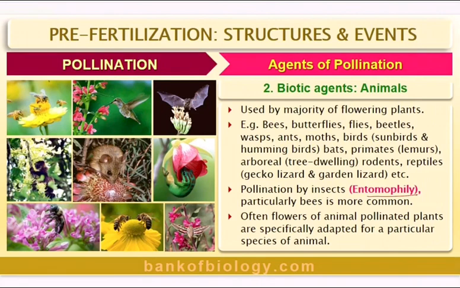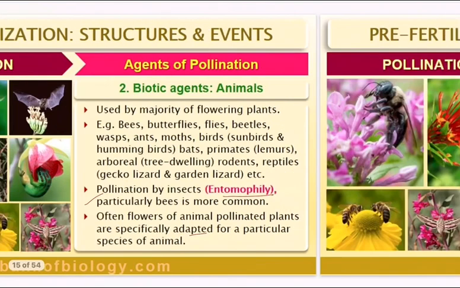Entomophilous flowers usually produce a specific odor to attract specific insects. The outer surface of pollen grains may be rough, spiny, and bears a yellow, oily, sticky substance called pollen kit. This is the importance of entomophily. So pollination by insects is called entomophily. Particularly bees play an active role.